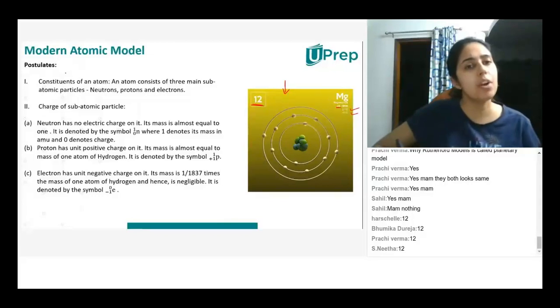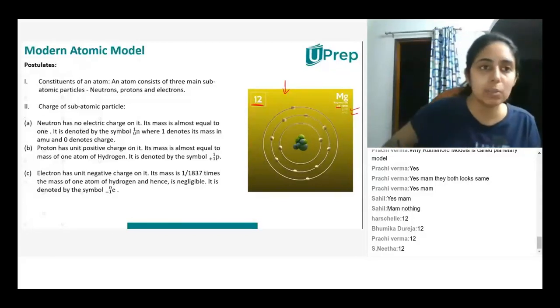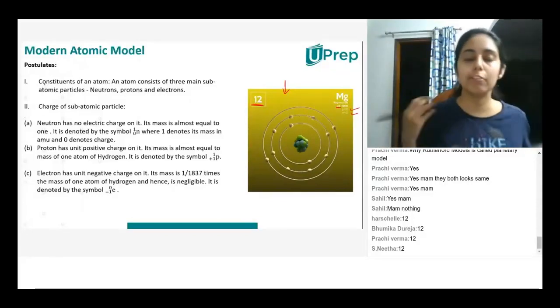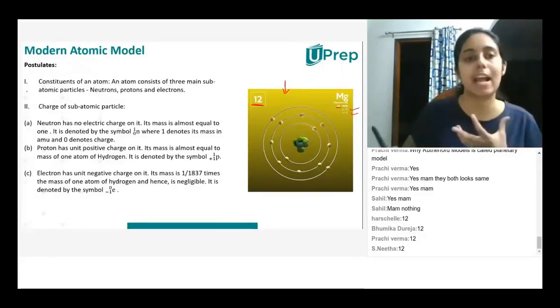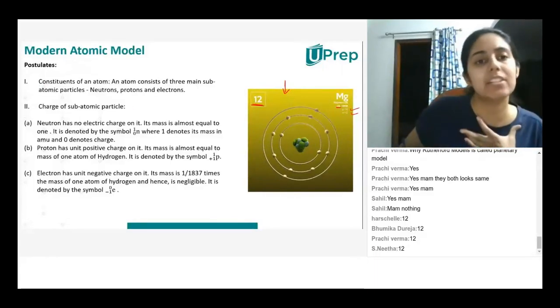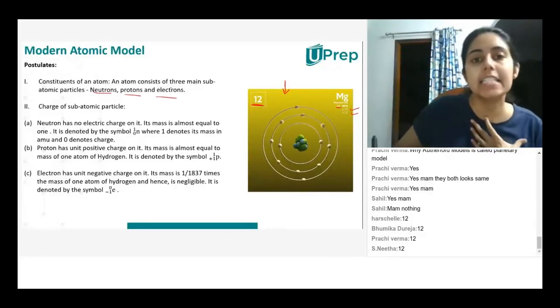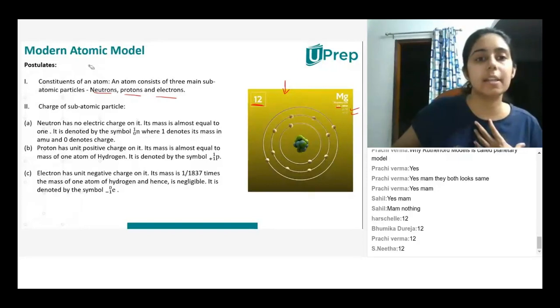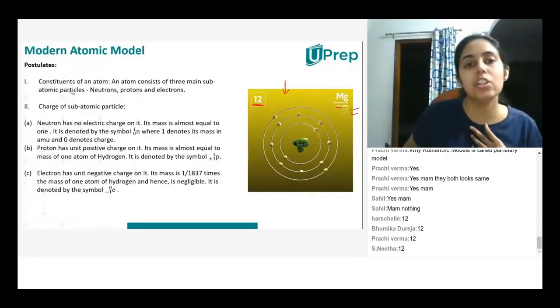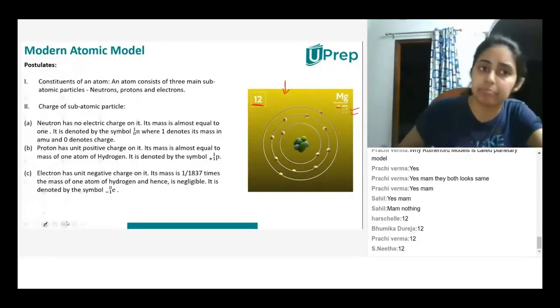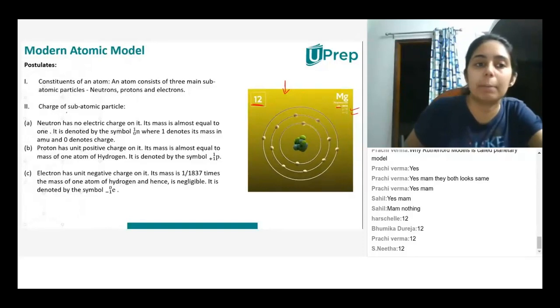Now, what does the modern atomic model state? Basically, it'll tell you the constituents of an atom: that an atom has neutrons, protons, and electrons. These are also called the subatomic particles. Now, the charge on each subatomic particle.